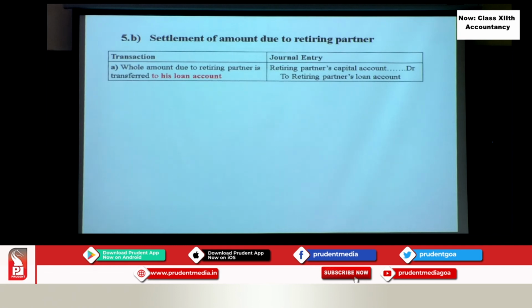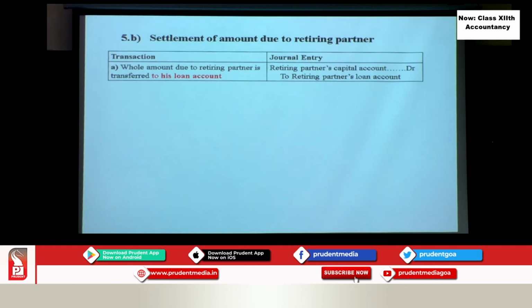Okay, so now here, when all amounts are credited and debited to the partner's account, then we have to settle him, isn't it? Meaning his account may show a debit or credit balance. If it shows a debit balance, then we have to receive money from him. But if it shows a credit balance, then we have to make the payment.